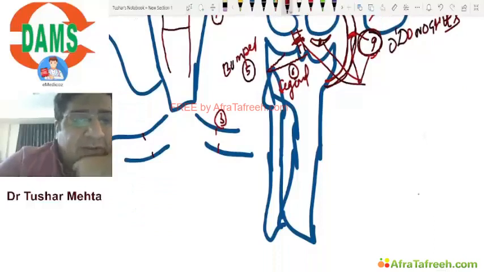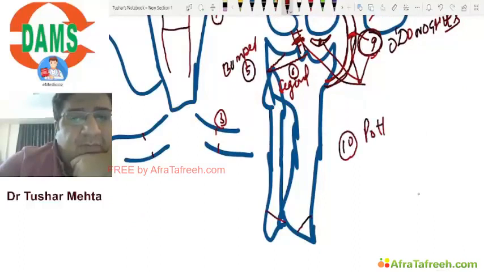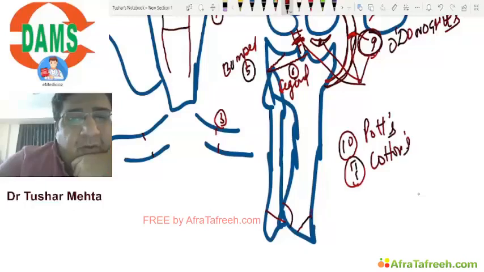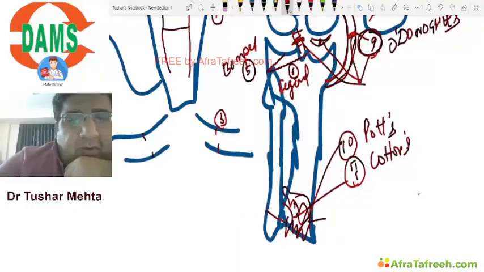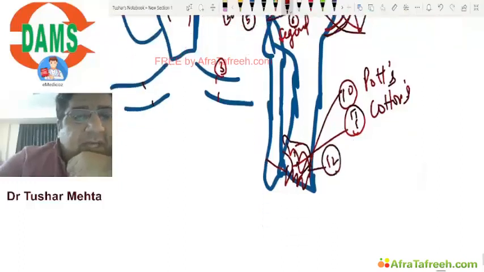Now, if you have a fracture of the medial malleolus and lateral malleolus, we are going to call it Pott's. If an associated posterior malleolus is there, we are going to call it Cotton's. If you have a fracture with distal tibial articular surface comminution, then we are going to call it Pilon's fracture.